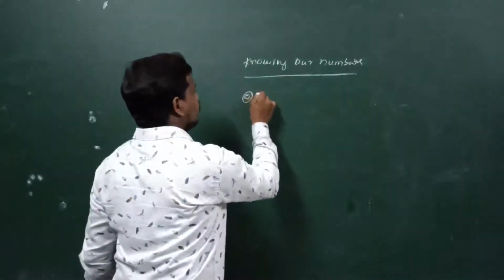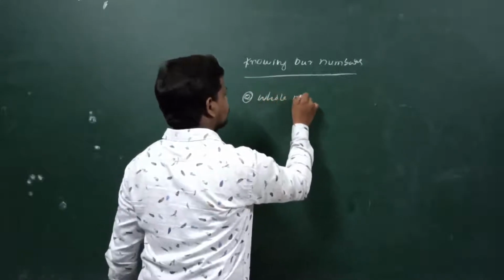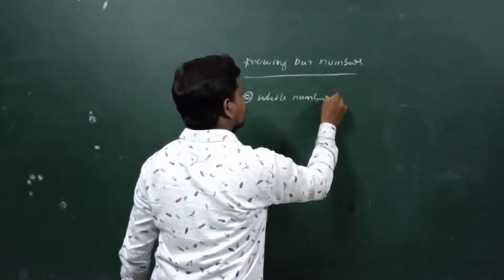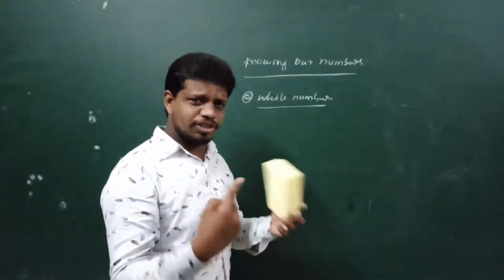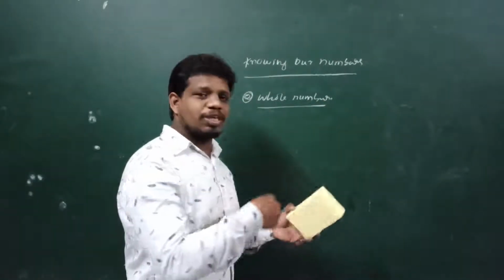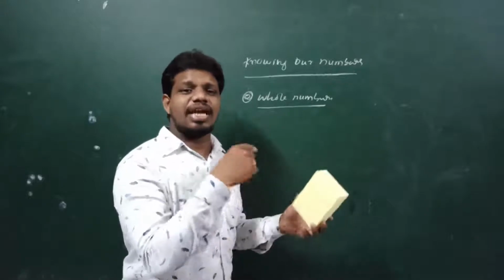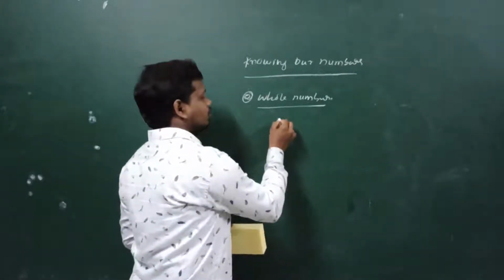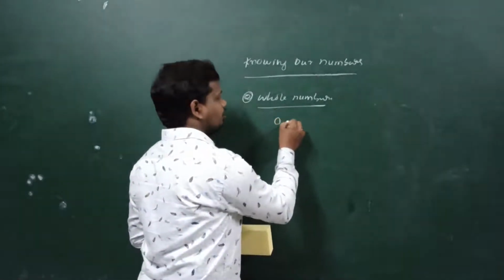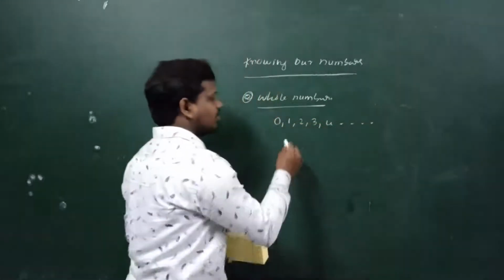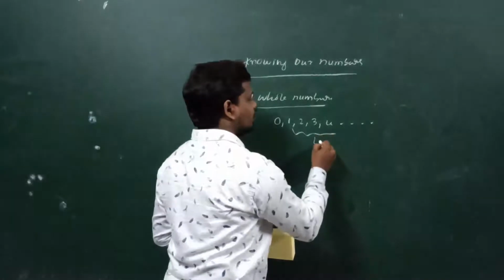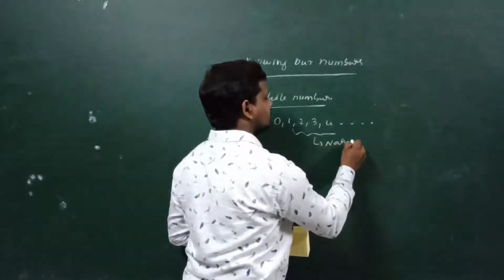So next one after natural numbers, second one is whole number. What is that? Whole number. So simply I will tell an example, just see. We can express the definition by seeing the example. Here the example of whole number is 0, 1, 2, 3, 4 dash. So here see, this 1, 2, 3, 4 are natural numbers.